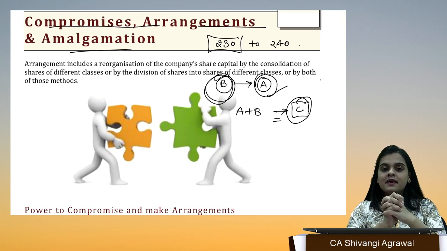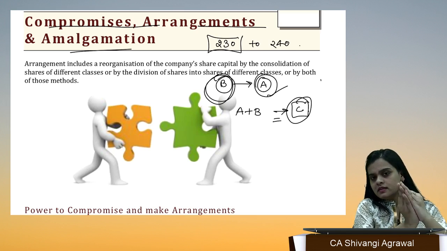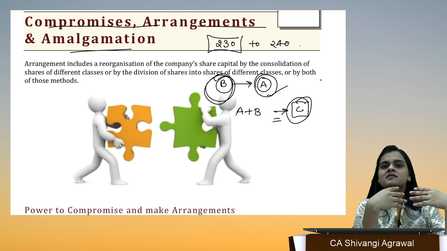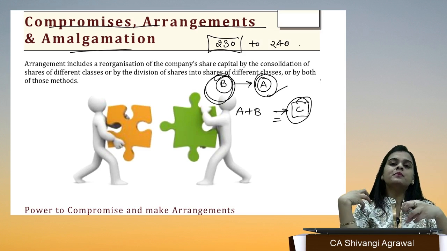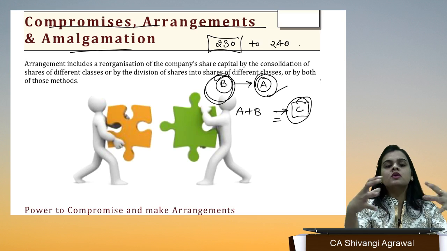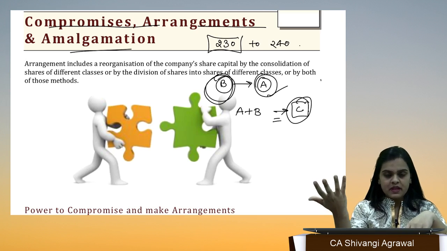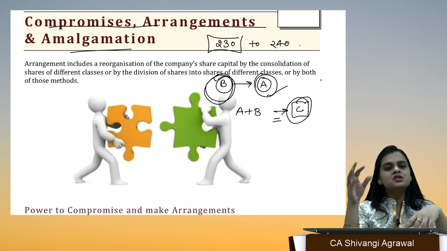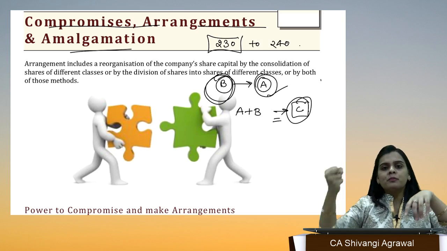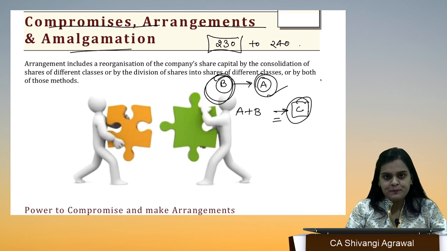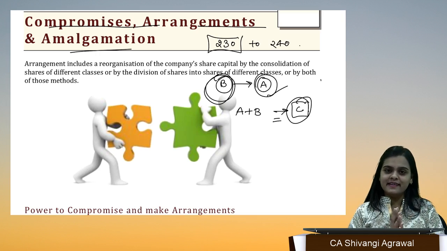So compromise or arrangement can be internally in the company also, or externally with some other company. If a company is taking over another company, or two companies are merging into one, that is amalgamation, that is merger. But merger and amalgamation also involve an element of compromise or arrangement in their whole process. I hope you have got this basic idea now.